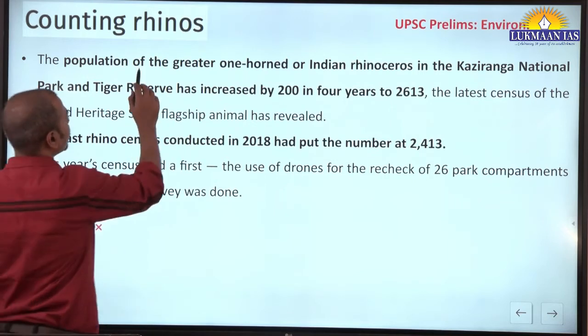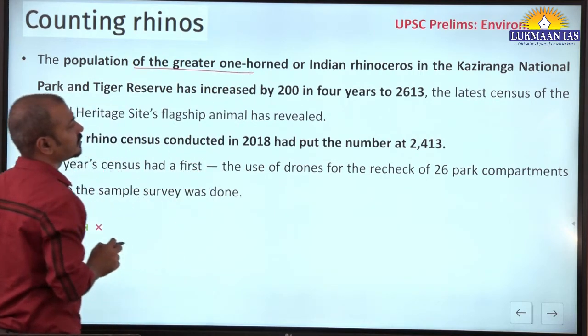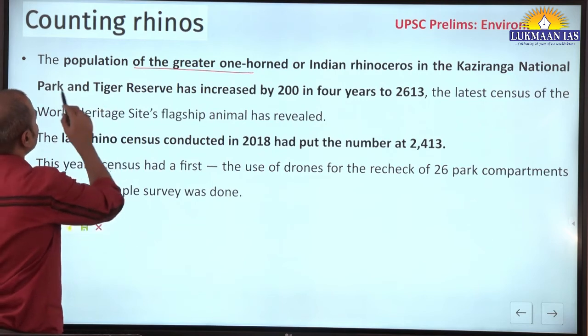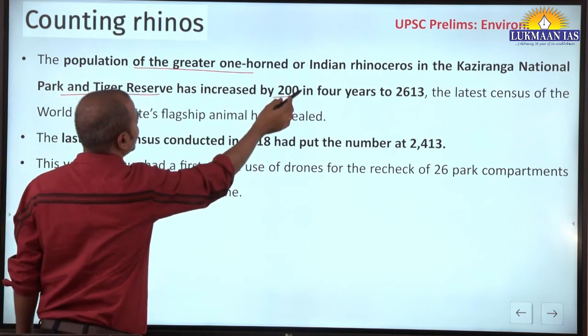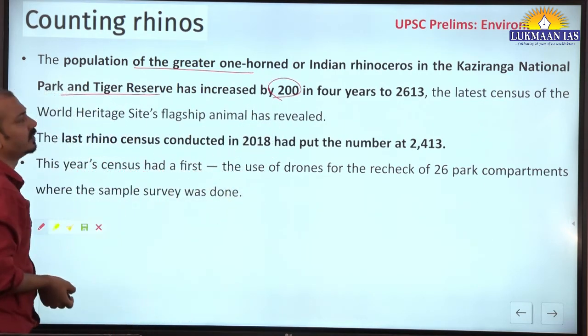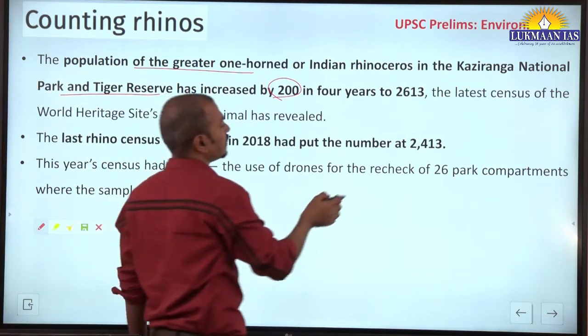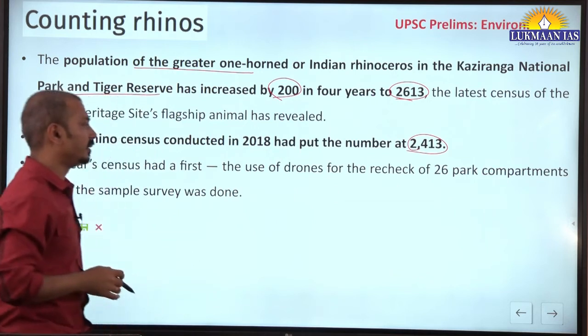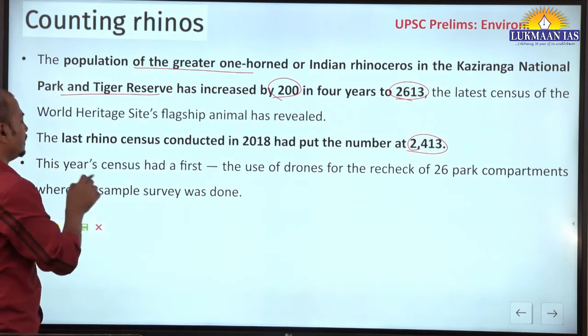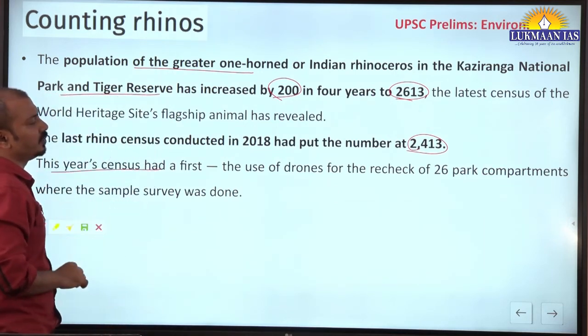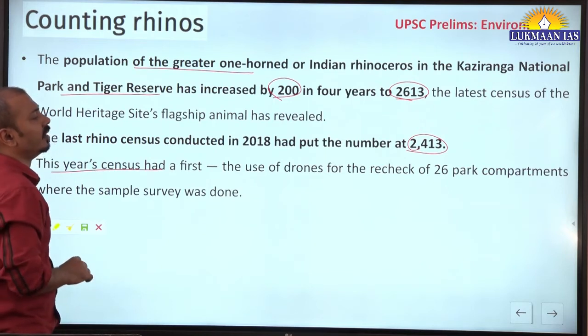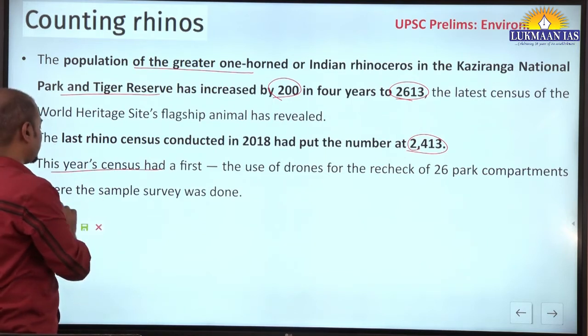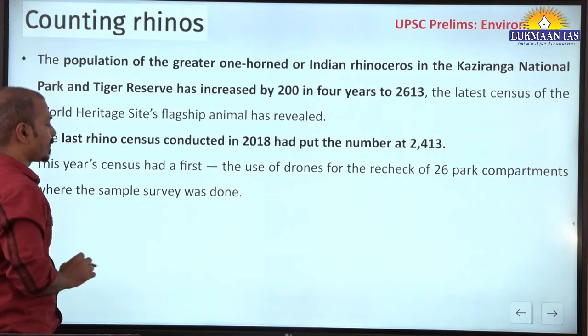The population of greater one-horn Indian rhinoceros in Kaziranga National Park and Tiger Reserve increased by 200 in the last 4 years. Earlier it was 2413, now it is 2613. And this year's census, for the first time, used drones to recheck 26 park compartments where the sample survey was done.